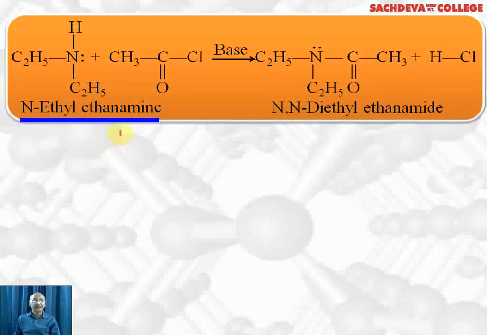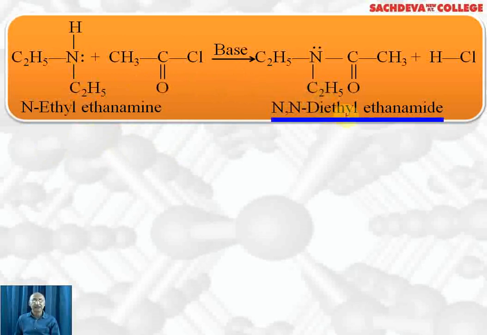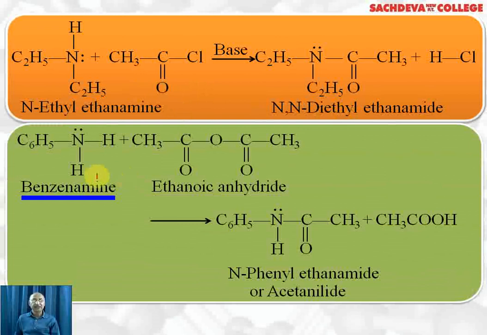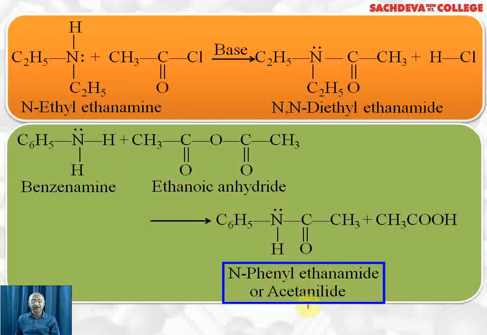N-ethyl ethanamine, that is a secondary amine, reacts with acetyl chloride in presence of base, and here we will get N,N-diethyl ethanamide. Same way the reaction takes place. Here we are getting N,N-diethyl ethanamide from N-ethyl ethanamine by acetyl chloride or ethanoyl chloride. Next we are taking benzeneamine, and instead of acetyl chloride we react with acetic anhydride or ethanoic anhydride. Same reaction will take place. We get N-phenyl ethanamide or acetanilide. Side product will be acetic acid.